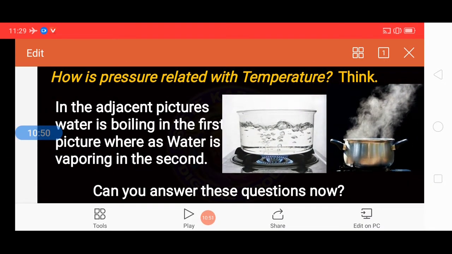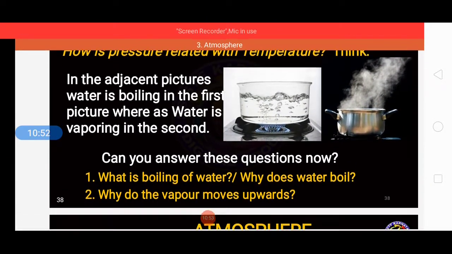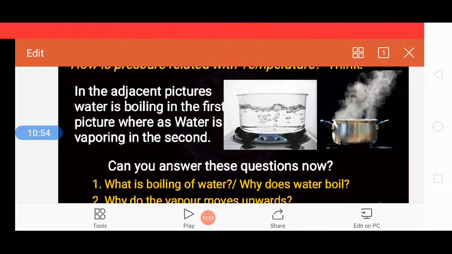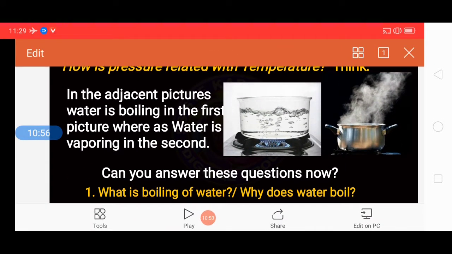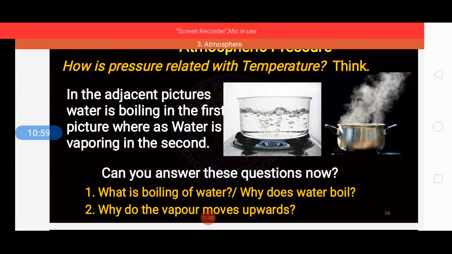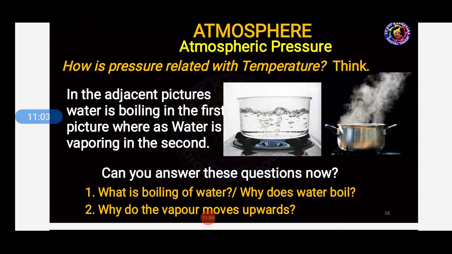So this shows that vaporing is in the second. Can you answer these questions now? By seeing this image, will you answer me, students? How is pressure related with temperature? What is boiling of water? Why does water boil? Why does the vapor move upwards? Will you answer me?